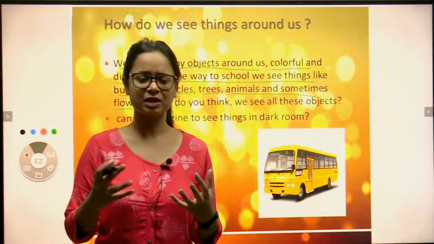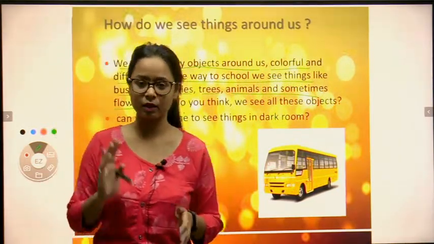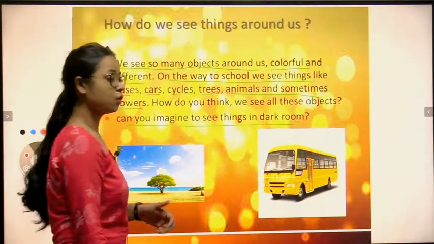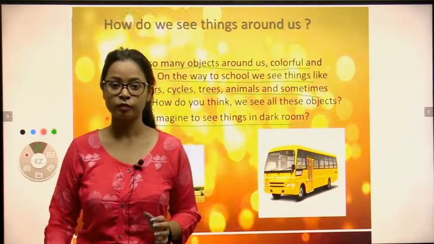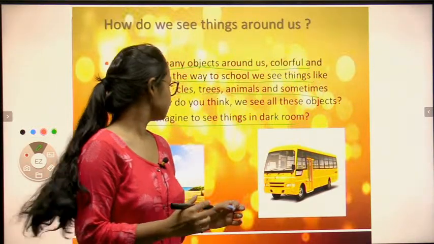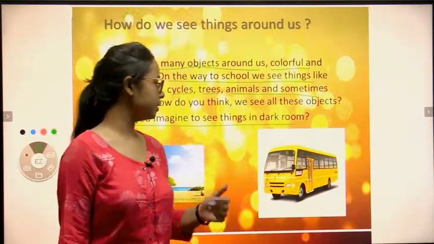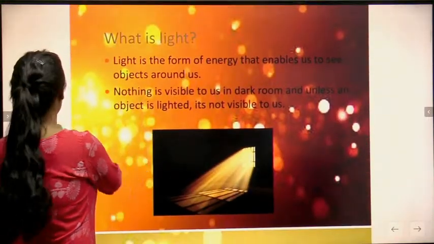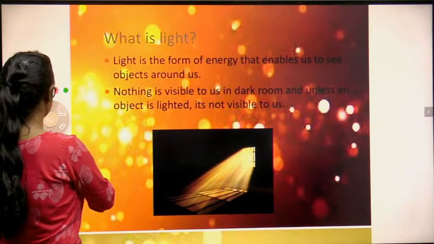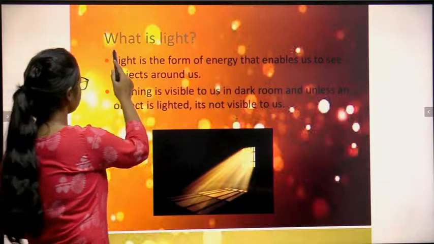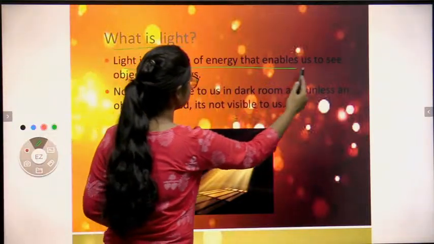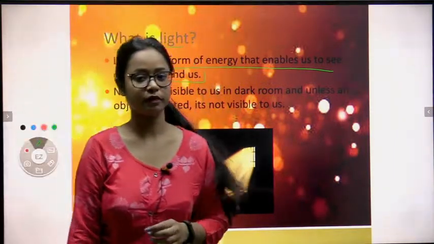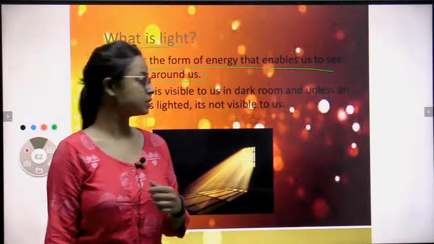Just imagine there is no light on the earth, can you see anything? No, right? Can you imagine seeing things in a dark room? When you go into a dark room, can you see? No. For that you have to turn on the light, and then only you can see the things. So what is light? Light is a form of energy that enables us to see objects around us. Clear?